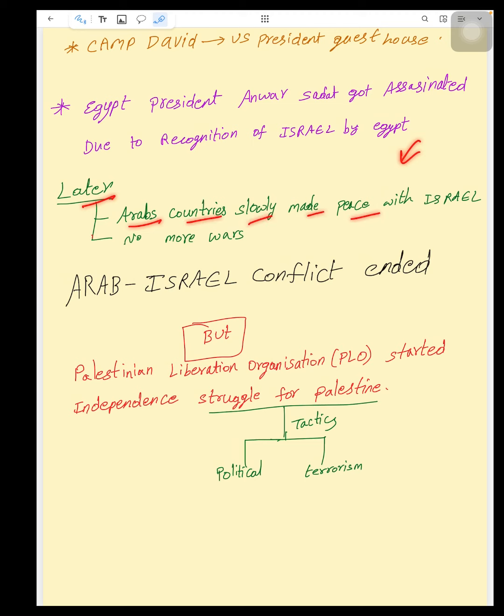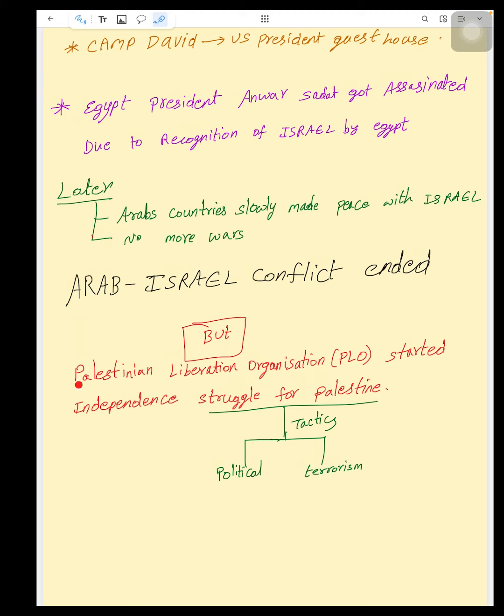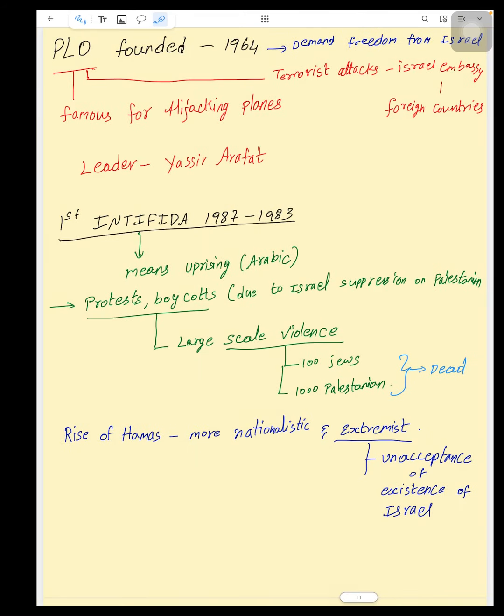Later, Arab countries slowly made peace with Israel after Egypt, so there are no more wars. So the Arab-Israel conflict ended, but the Palestine-Israel conflict did not end. That means the ending of one issue is just the beginning of another. At the time, the Palestinian Liberation Organization (PLO) started an independent struggle for Palestinians. Their tactics were political and terrorism. Terrorism in the sense they used to hijack the majority of the flights, from 1970 onwards.